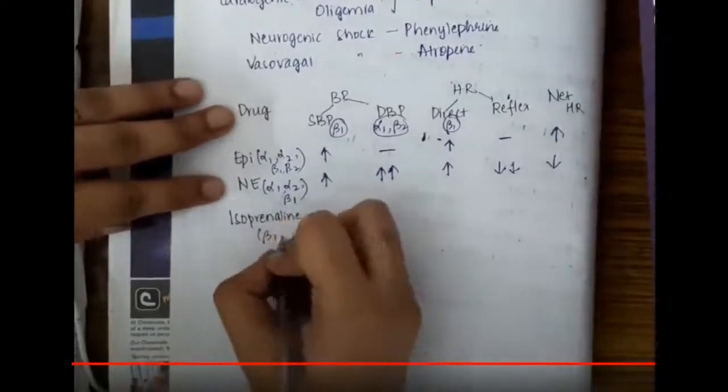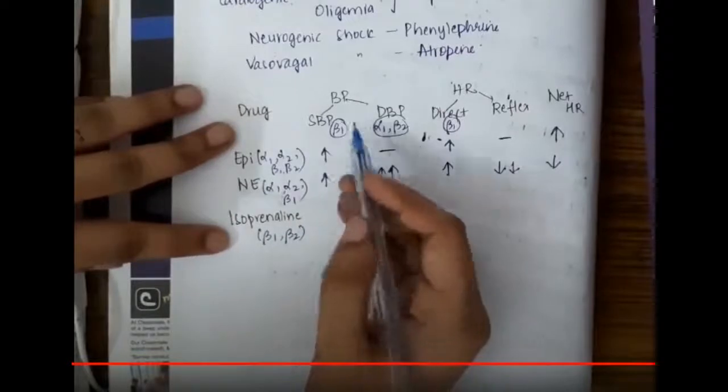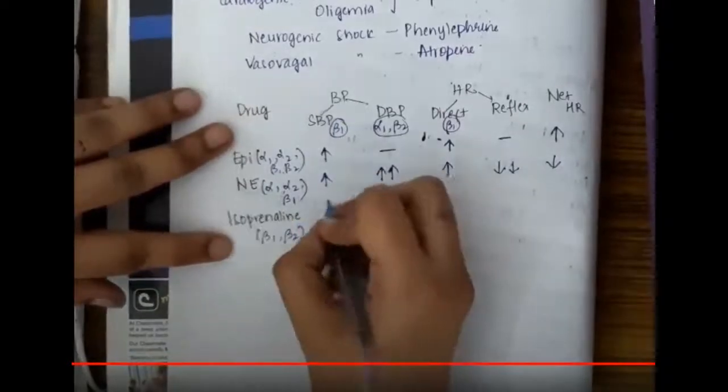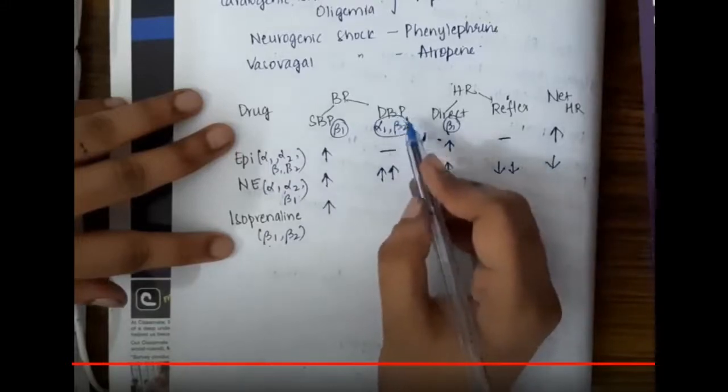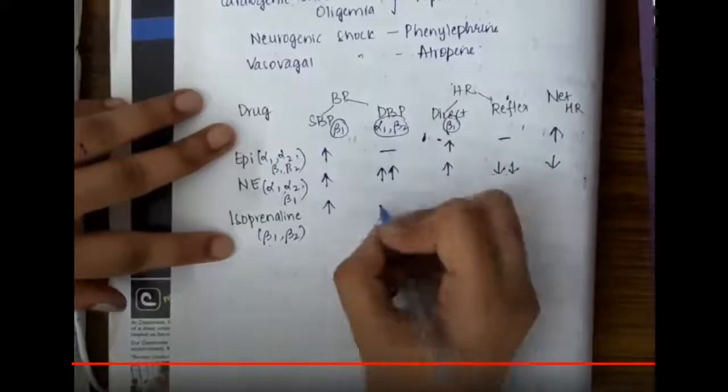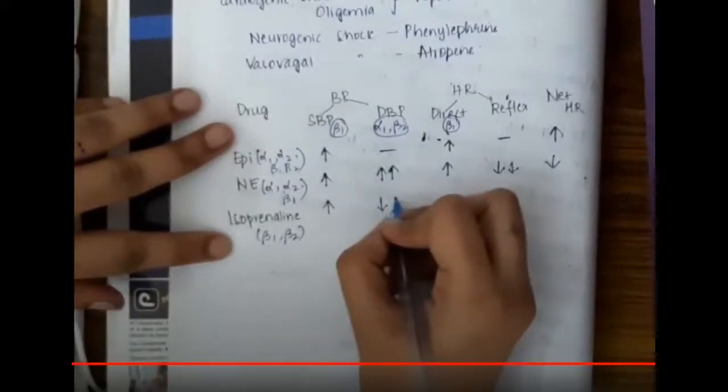The next drug, isoprenaline, acts on beta 1 and beta 2 receptors. Systolic blood pressure is dependent on the beta 1 receptor, so isoprenaline activates the beta 1 receptor, thus increasing the systolic blood pressure. Diastolic blood pressure is dependent on alpha 1 and beta 2 receptors.